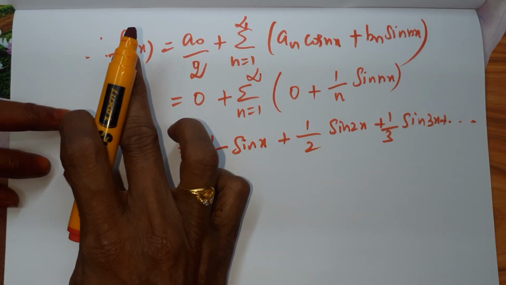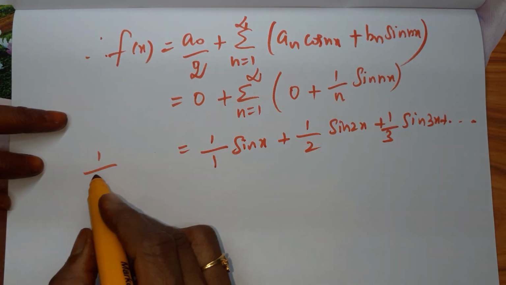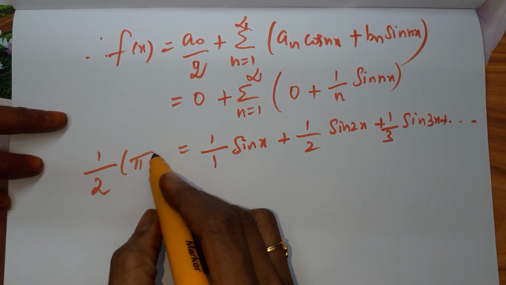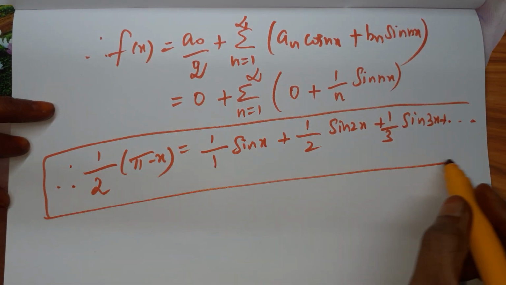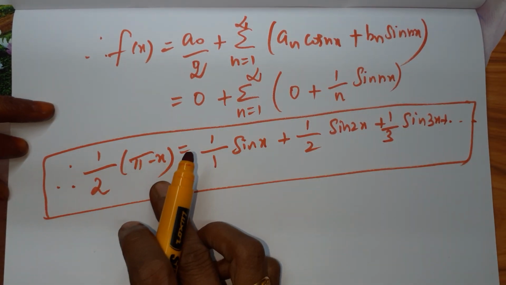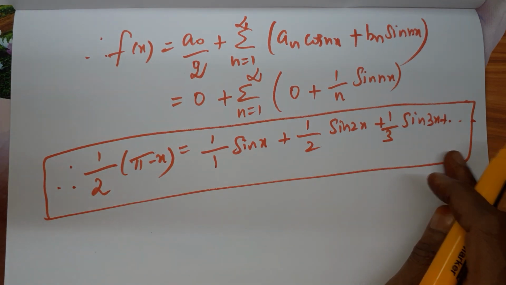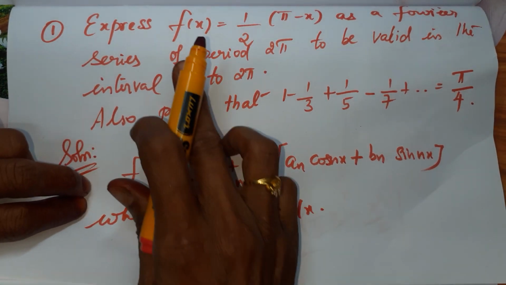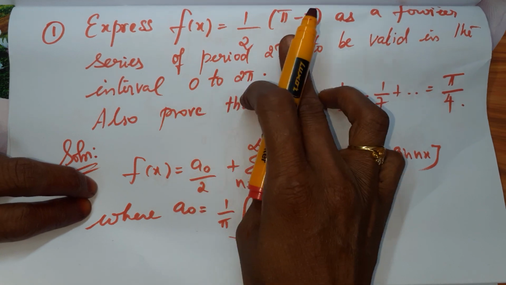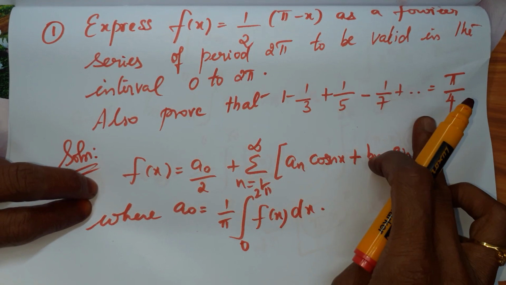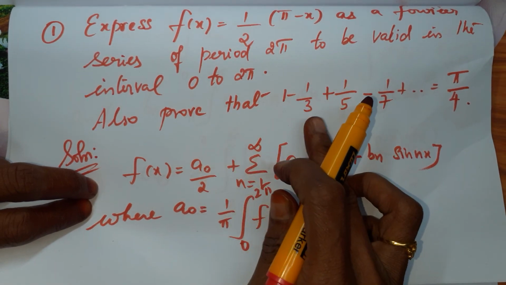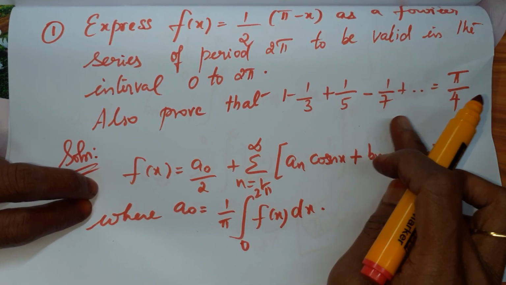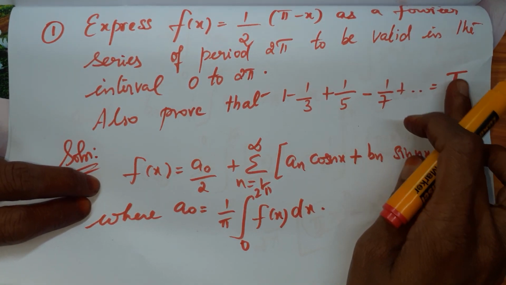This side I am taking the given f of x, so 1 by 2 into pi minus x. Therefore, we have expanded the given f of x, 1 by 2 into pi minus x, as a series like this. In the question, they are asking you to expand the series, and from that series we have to prove this result: 1 minus 1 by 3 plus 1 by 5 minus 1 by 7 etc. up to pi by 4.